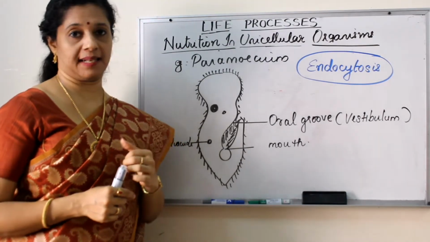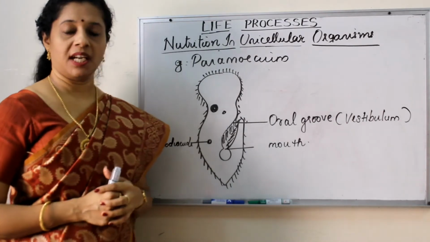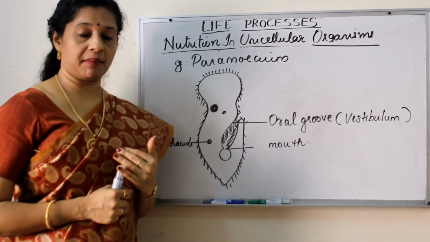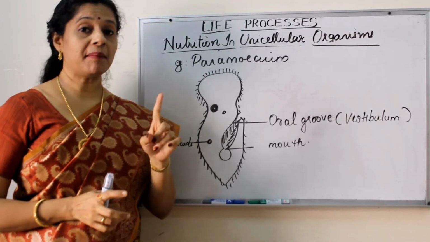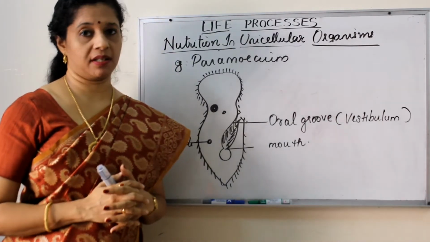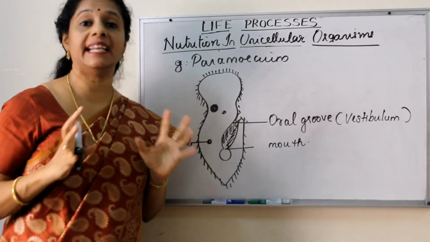So within the cell. Now let us look at another example of unicellular organism, paramecium. So if you look at amoeba and paramecium, both are unicellular. But what is the difference? Amoeba does not have a definite shape. It keeps on changing its shape because it can extend its pseudopodia in any direction.